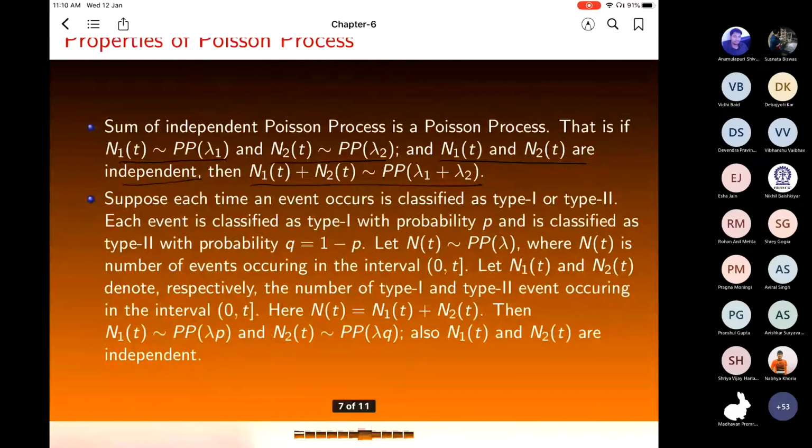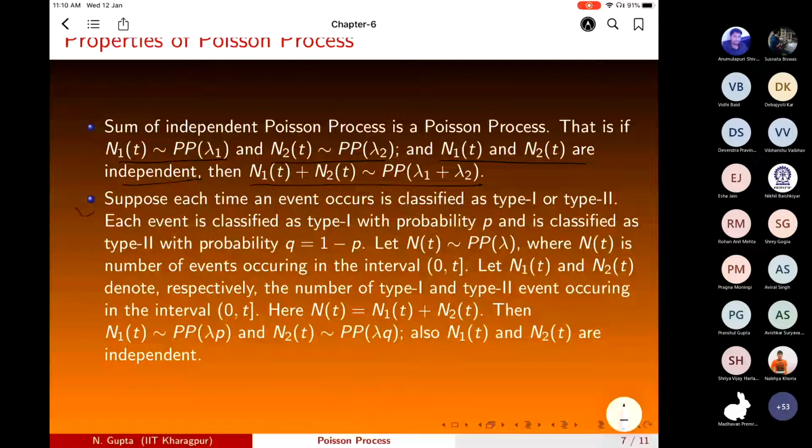So the second property is that each time an event occurs, it is classified as type 1 or type 2. Each event is classified as type 1 with probability P and type 2 with probability Q. So N(t) is a Poisson process with rate lambda. N(t) is the number of events occurring in the interval 0 to t.